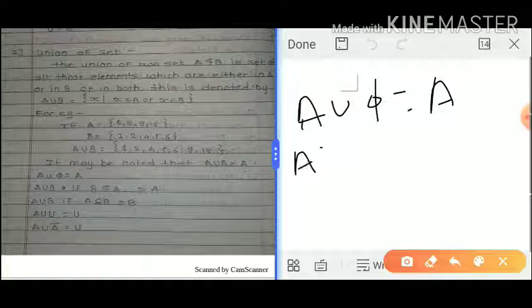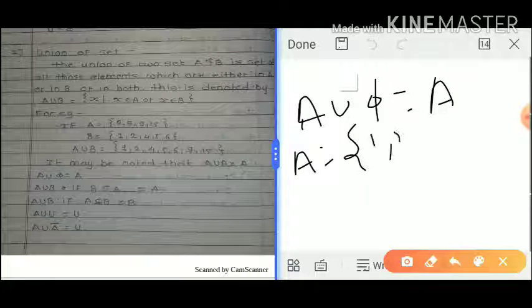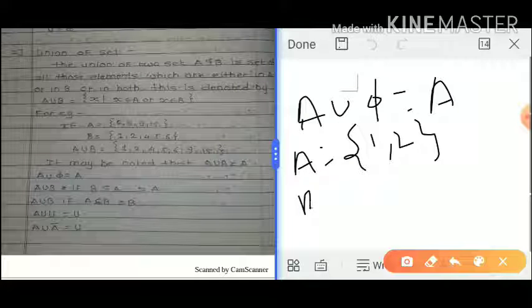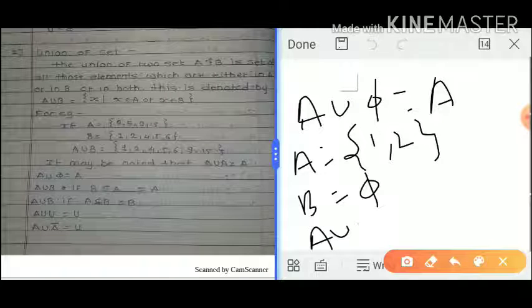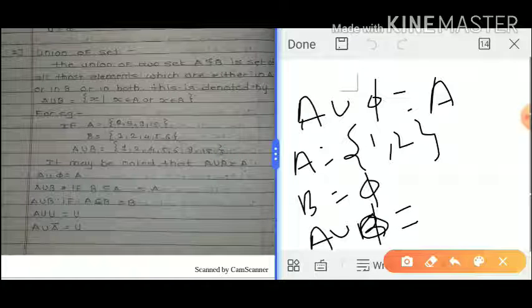Suppose A equals {1, 2}, and the second set is B, which is phi, meaning the null set. How do we find A union phi? Union means all the elements of A and all the elements of B, and common elements are considered only one time.